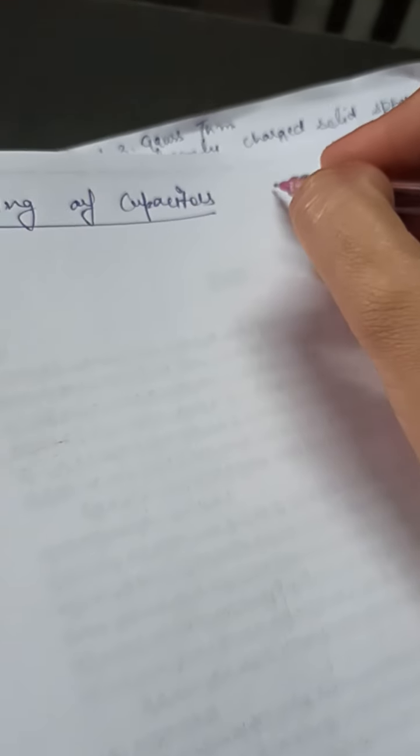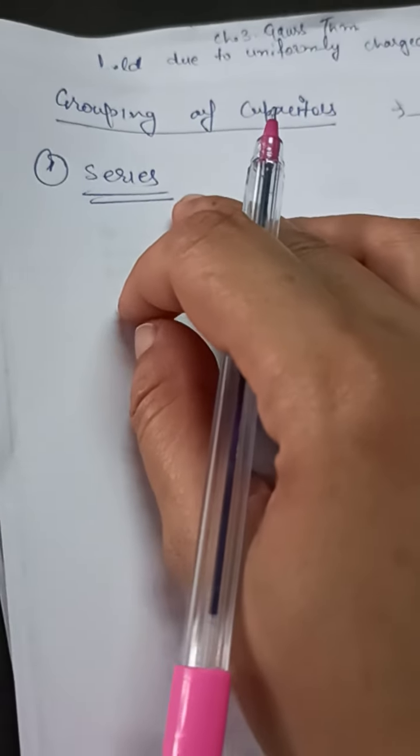Now, the symbol of the capacitor: this is the symbol of the capacitor of fixed capacitance, and for variable capacitance the symbol will be like this. Now next come to the capacitors in series. First is the series combination. We have capacitors connected in series, and we have to calculate the net capacitance. Let us suppose we have three capacitors connected in series having the capacitances C1, C2, C3 across a potential difference V.